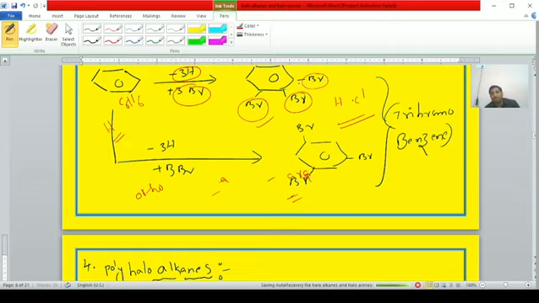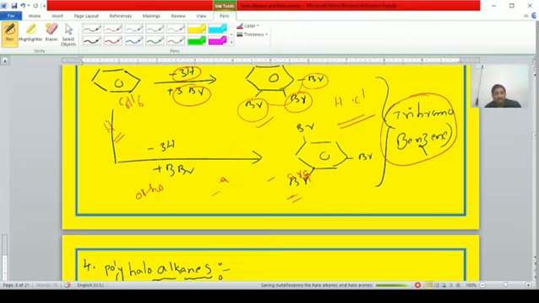Hence it is trihaloarene. Since bromine atoms are present, tribromoarene. Tribromoarenes are tribromobenzene student, because it is the benzene compound.